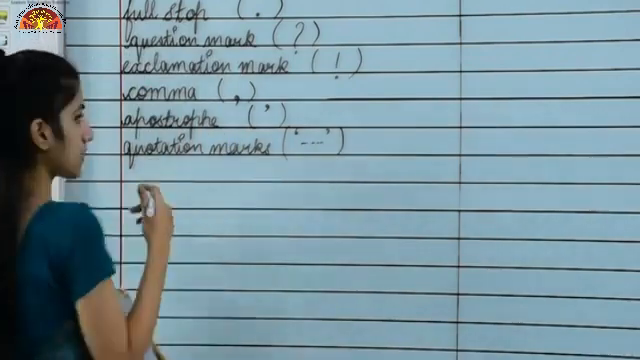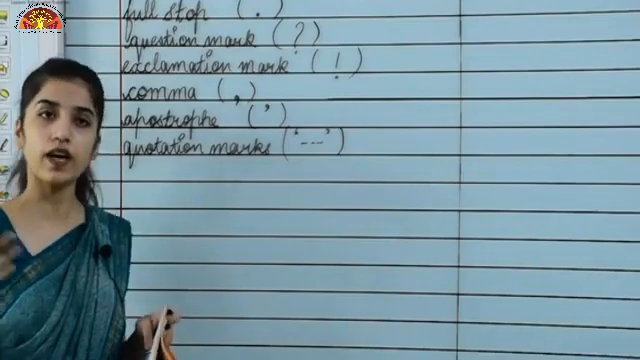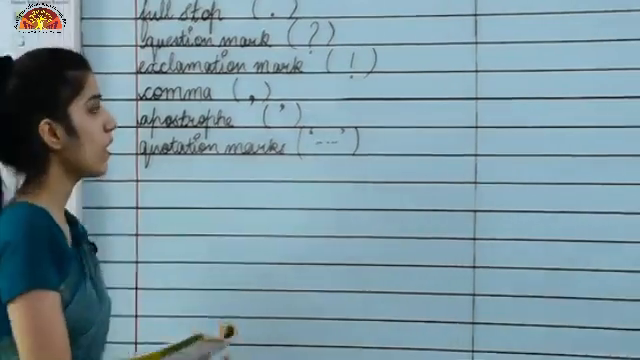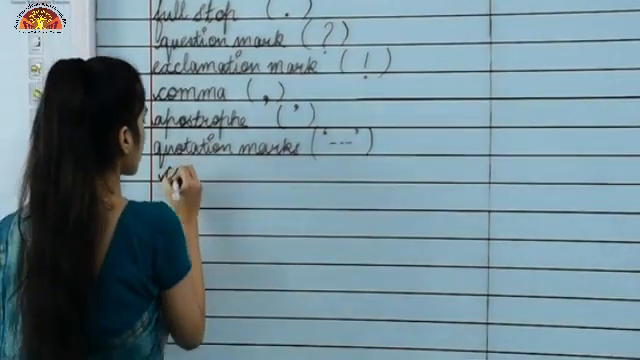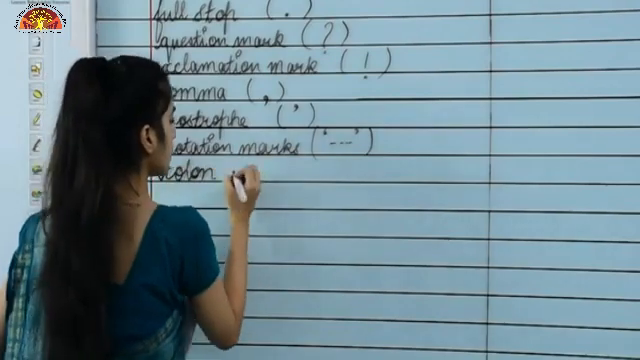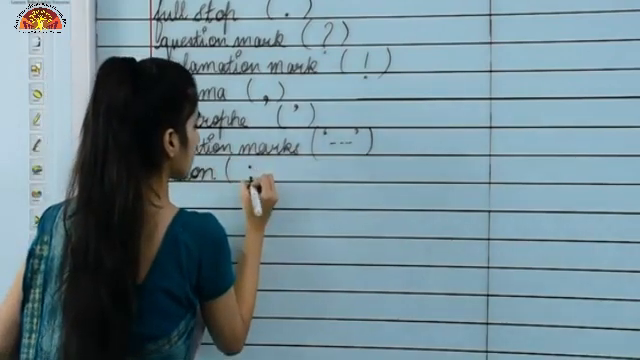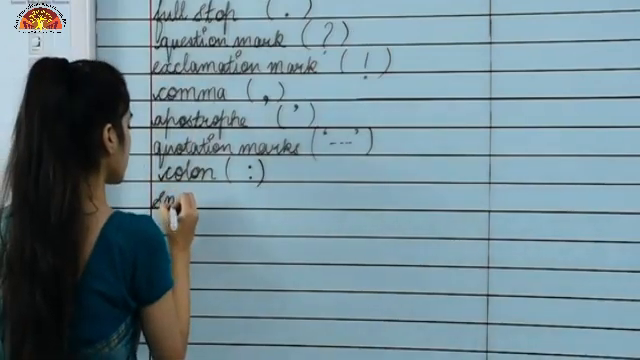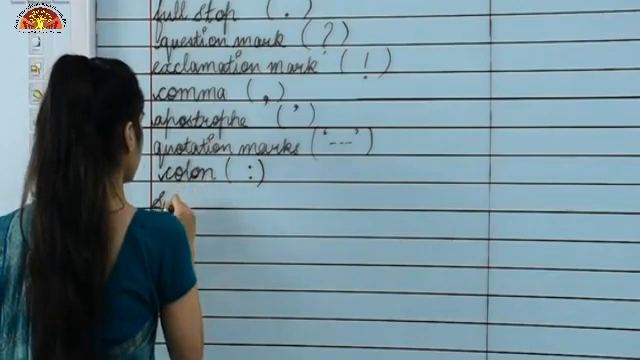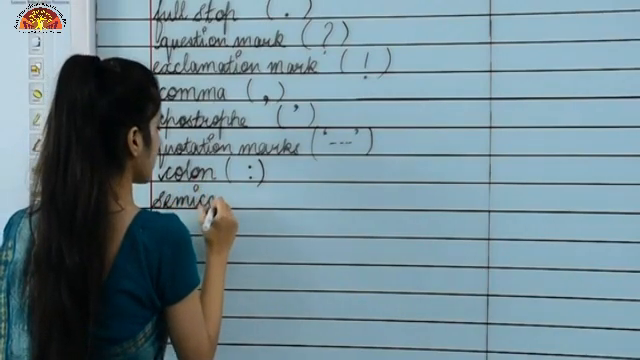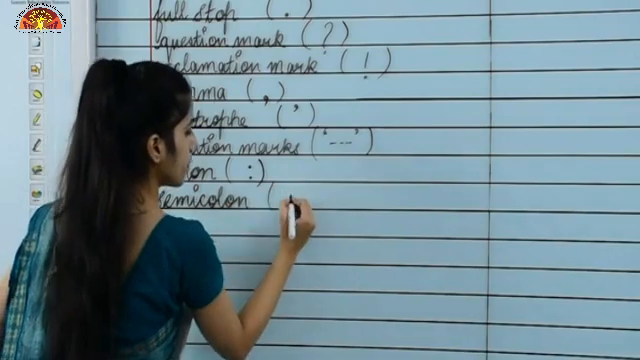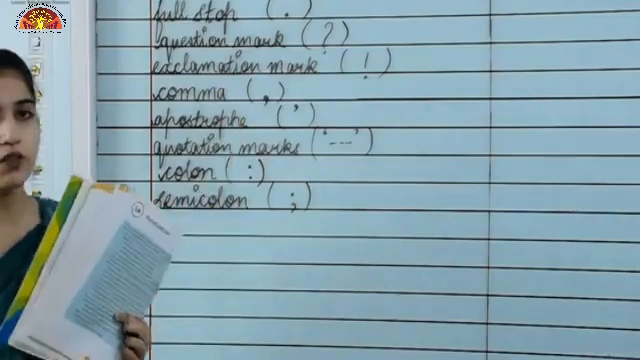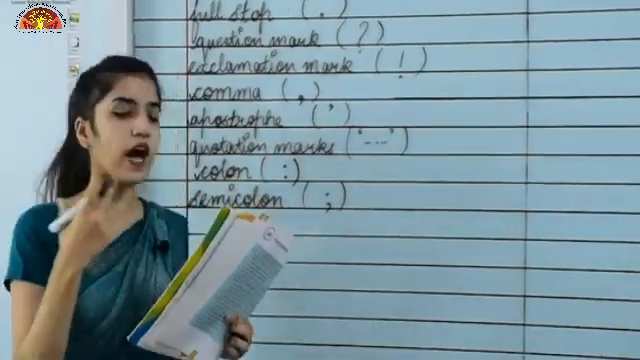Moving to the next one, every sentence begins with a what? A capital letter. You all know that, you have also learnt it in your junior classes, right? Moving to the next one, that is the colon. This is a colon, right? And the last one, that is the semicolon. So these are some of the punctuation marks, and we are going to see how they are used in a sentence.